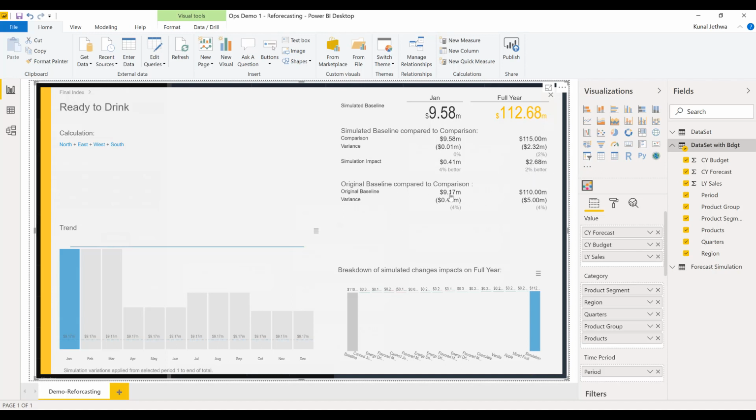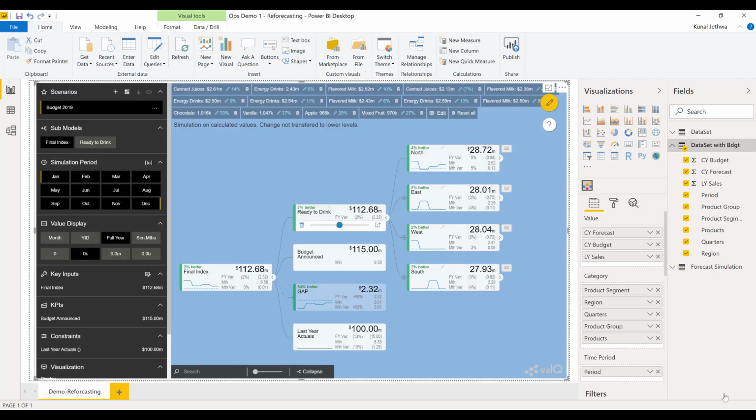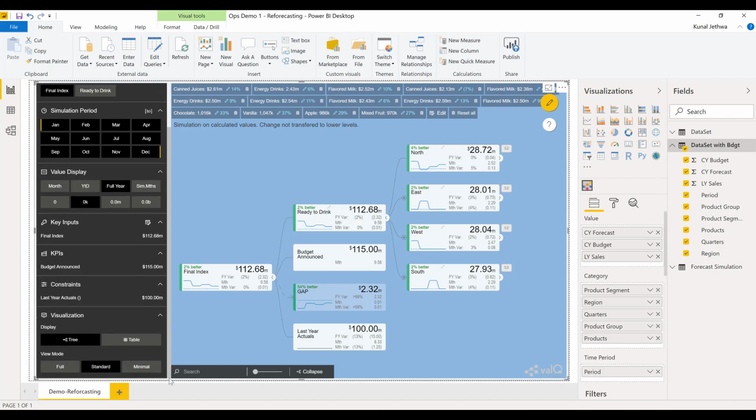So original baseline is this. This is what we had originally. Now we have reached 9.58, and original forecast from $110 million has reached to $112 million. And we even know that this product has a table view, and every change with necessary or applicable variance can be seen over here. So let's go to the table view.